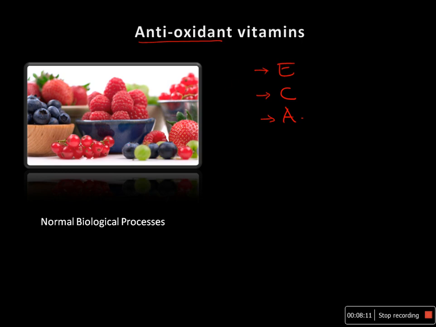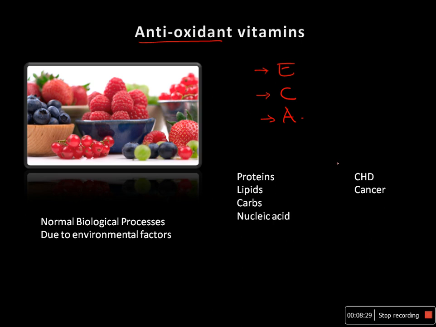Free radicals are mainly produced during normal biological processes as well as due to environmental factors, and can lead to damage of proteins, lipids, carbohydrates and nucleic acids. This can precipitate several diseases like coronary heart disease and can lead to cancer. It can promote aging or produce diabetes. So free radicals are very dangerous. It is very important to consume antioxidant vitamins to eradicate the free radicals.